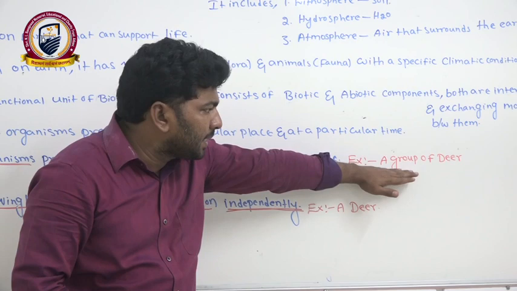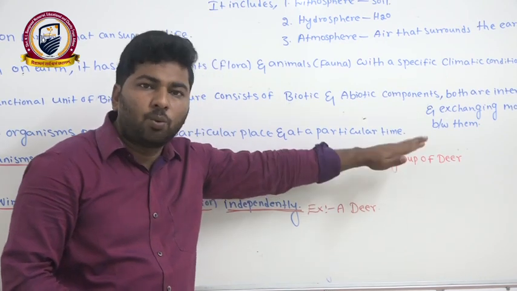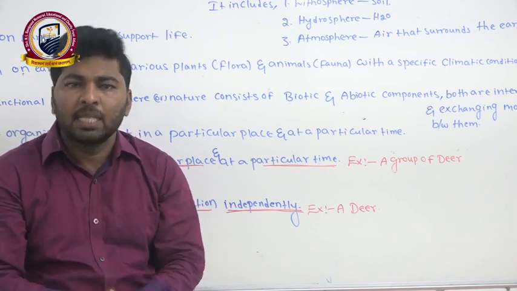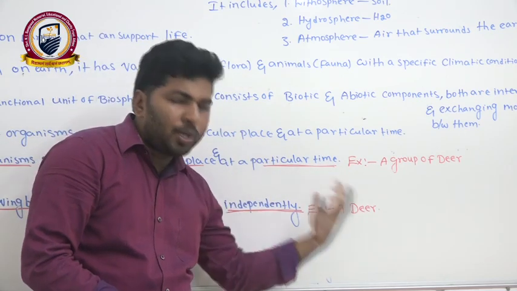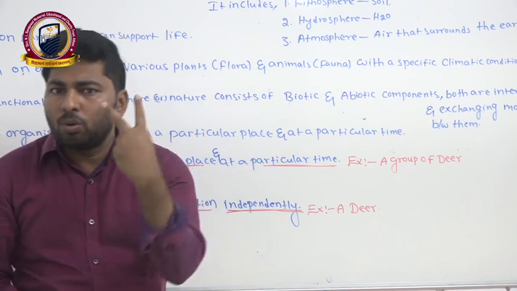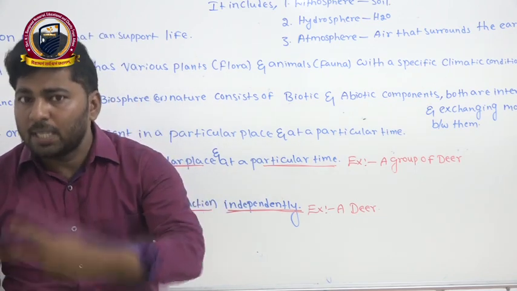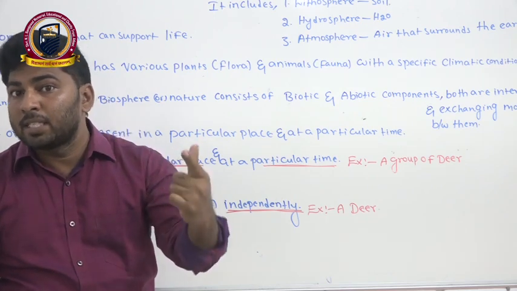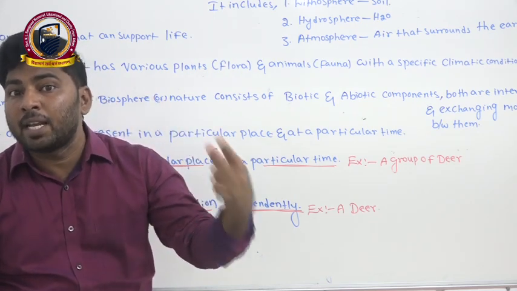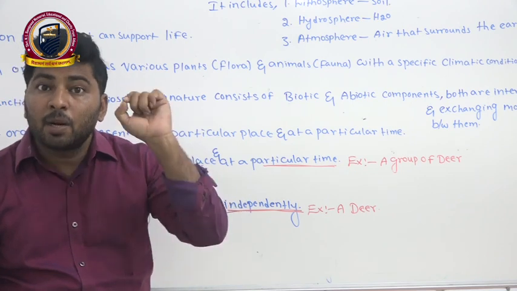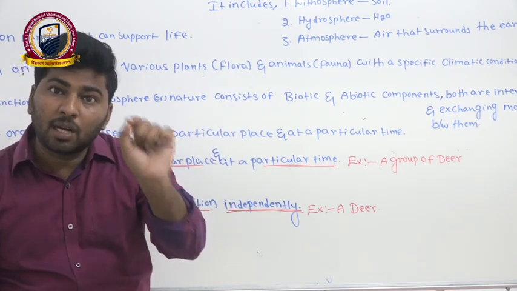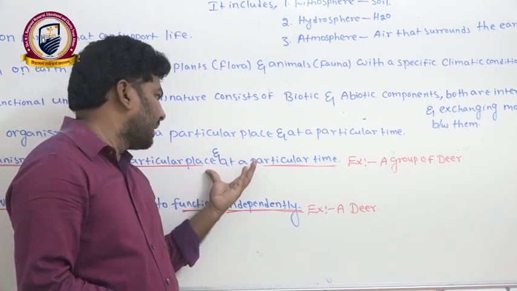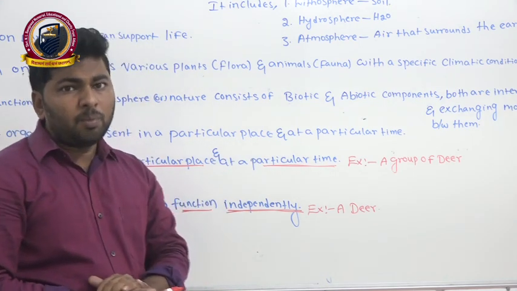Here no other species, no other organisms. If there are 1 lakh deers in one place, we can say it is a population only. If you observe 2 deers in a particular place, that is also a deer population only. More than one similar organism present in a particular place at a particular time, that thing we consider as a population.